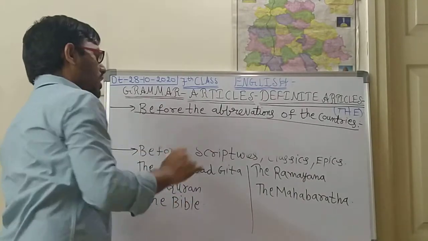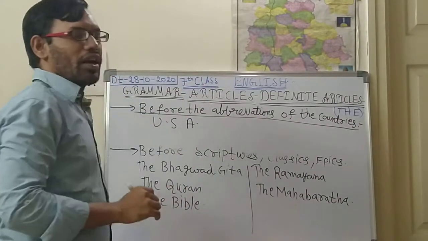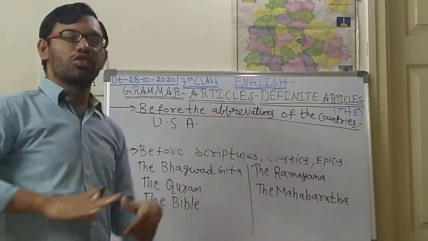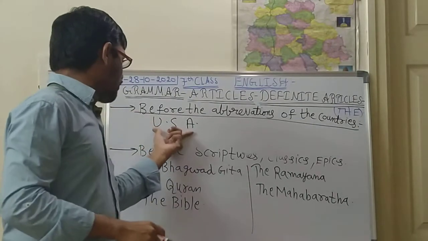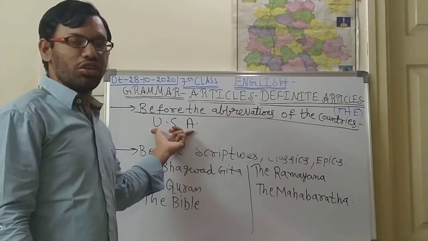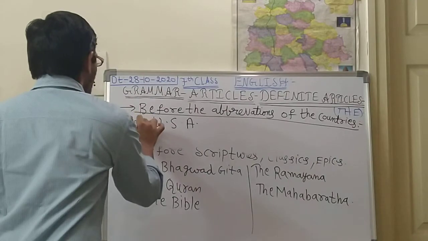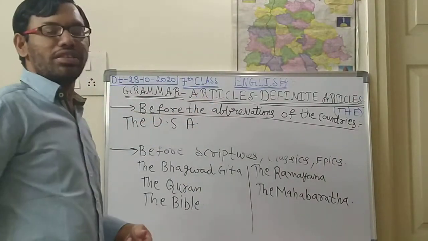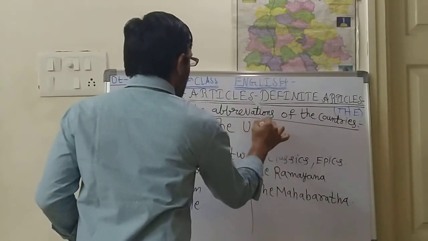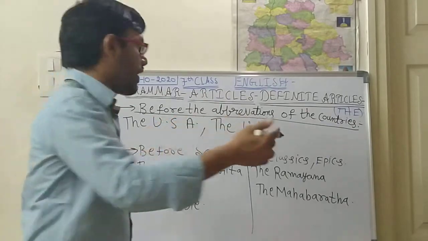Okay, so suppose USA is there. USA is also one of the country names, a group of country names. In the USA there are so many states, so we call all of them together the USA. USA means United States of America. So we say the USA, or else the UK. The UK, the USA, the USSR, the UAE.